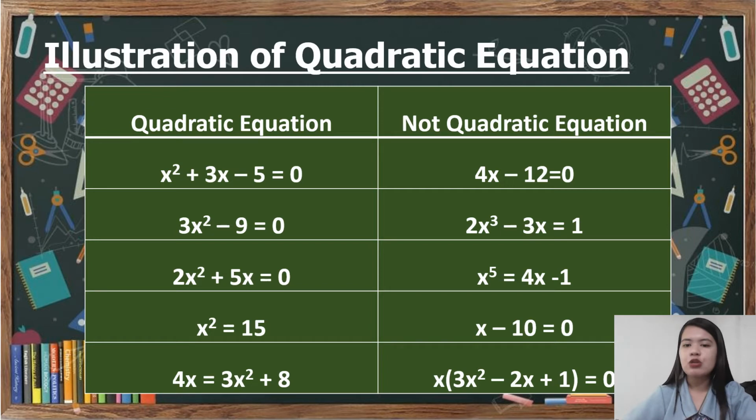Next one, 2x cubed, or 2x raised to 3, minus 3x is equal to 1. As you can see here, the highest exponent is 3. Therefore, it's not a quadratic equation. Next one, x raised to 5 is equal to 4x minus 1. As you can see, this is a fifth degree equation. Why? Because the highest exponent is 5.